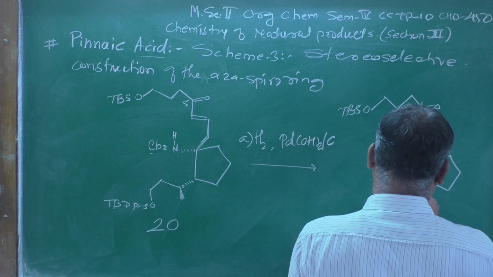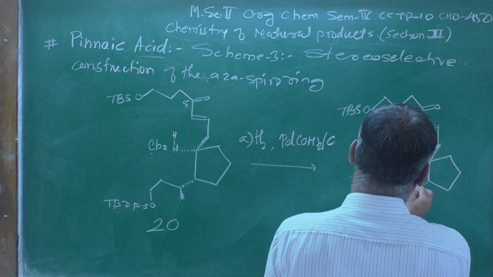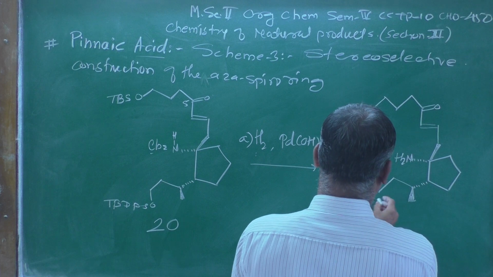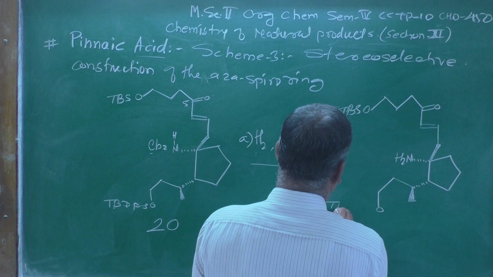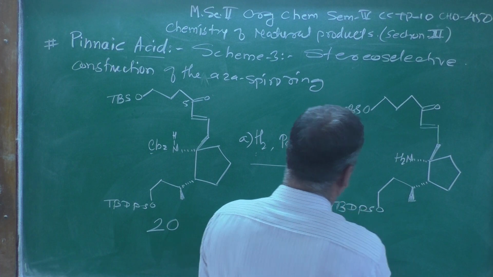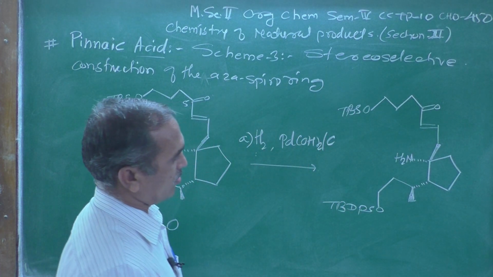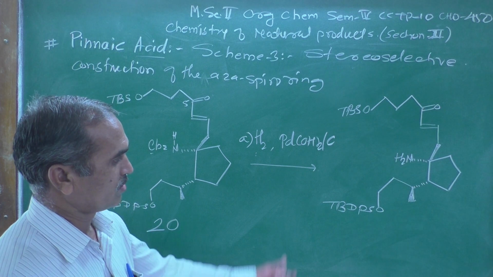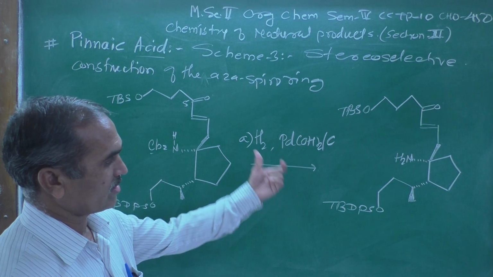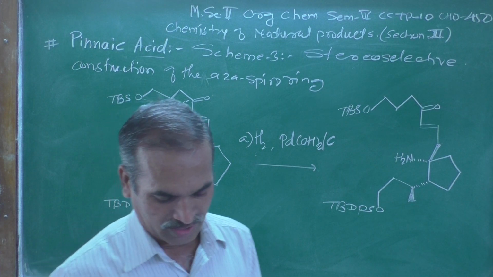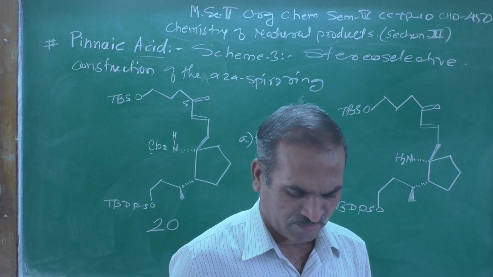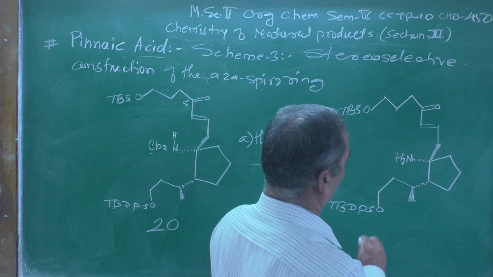This is the group O, then TBDPS, that is one of the primary alcohols protected with tertiary butyl diphenyl silyl, and the structure which we got.